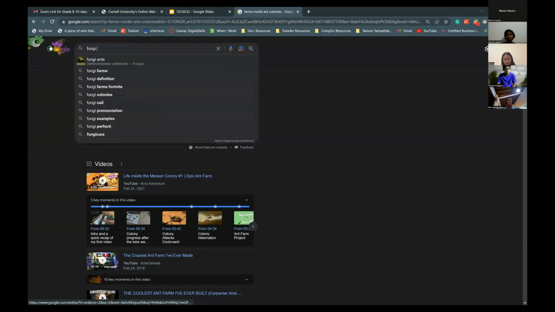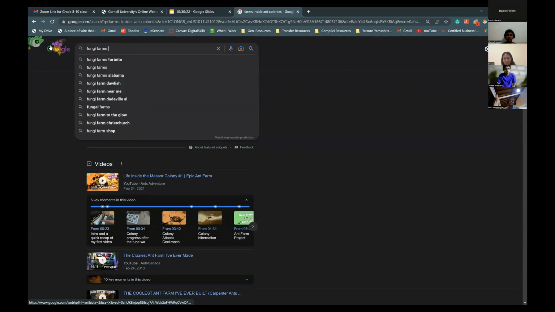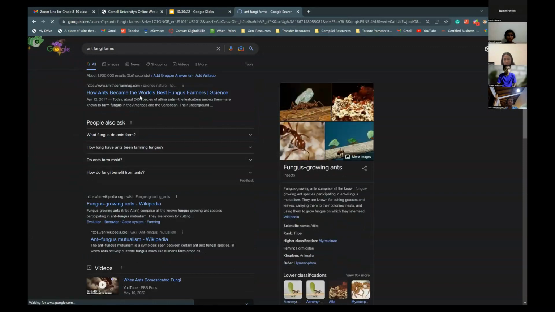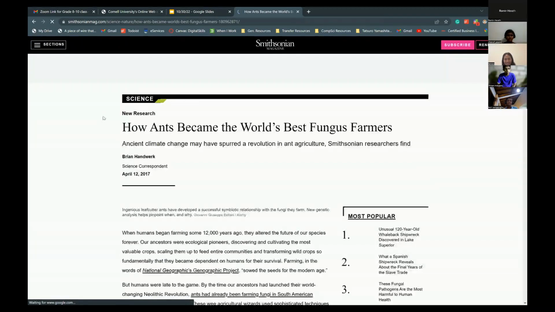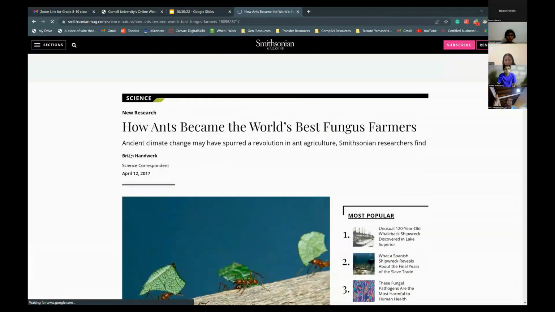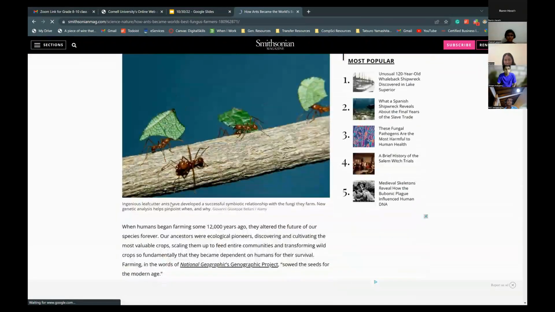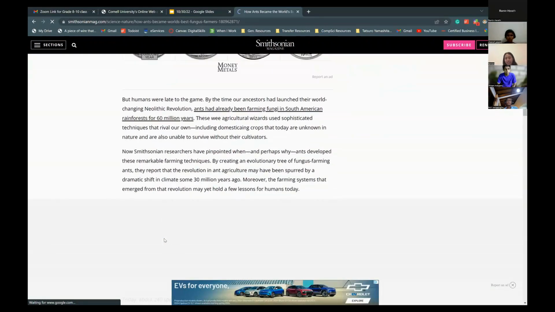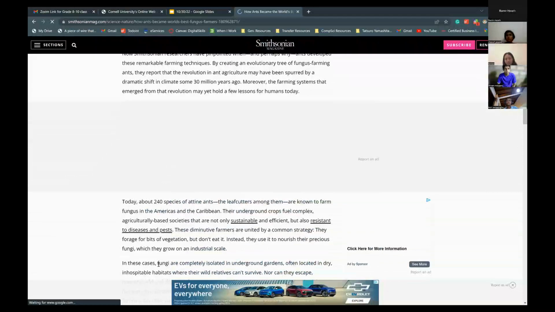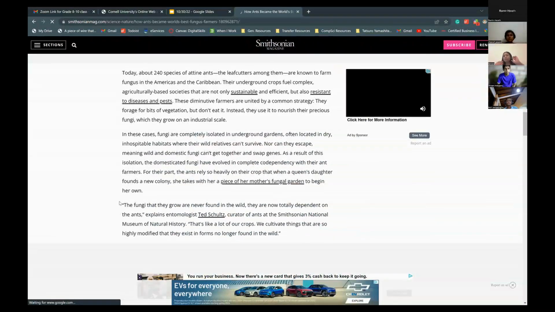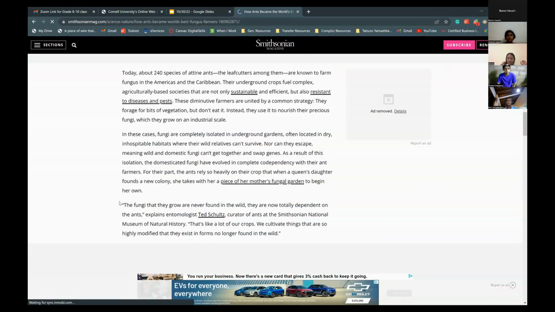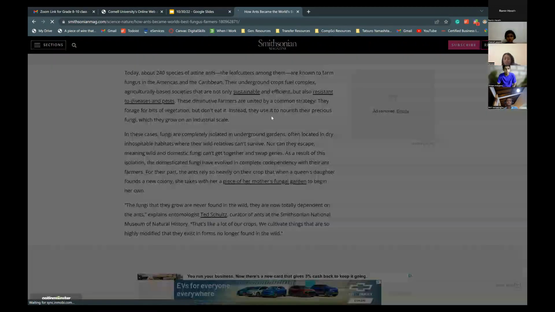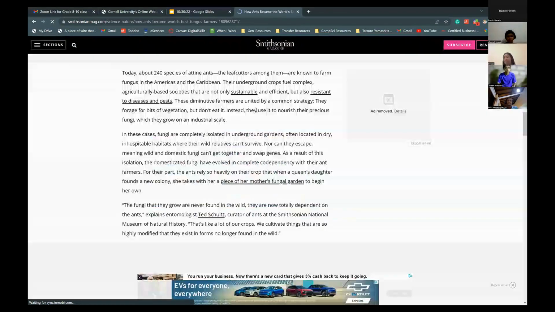I think we also had fungi, and in Sri Lankan history, we really did have somewhat rich fungus. How ants became the world's best fungus farmers. But I thought ants just lived off of those creatures they protect. What's the name of that creature? And then they produce the food for them.